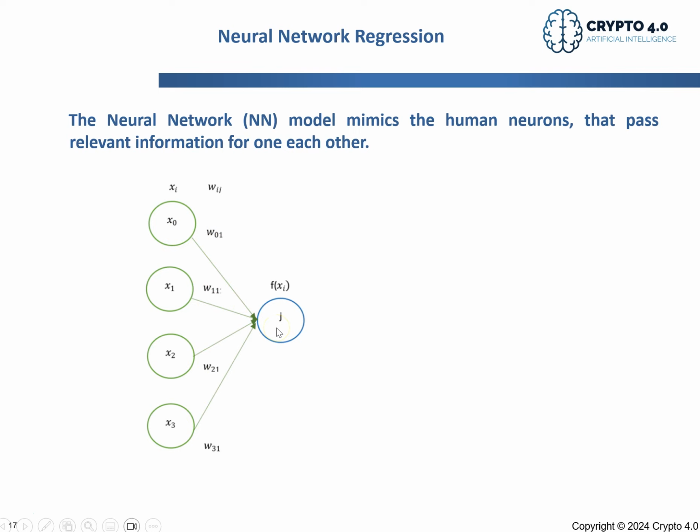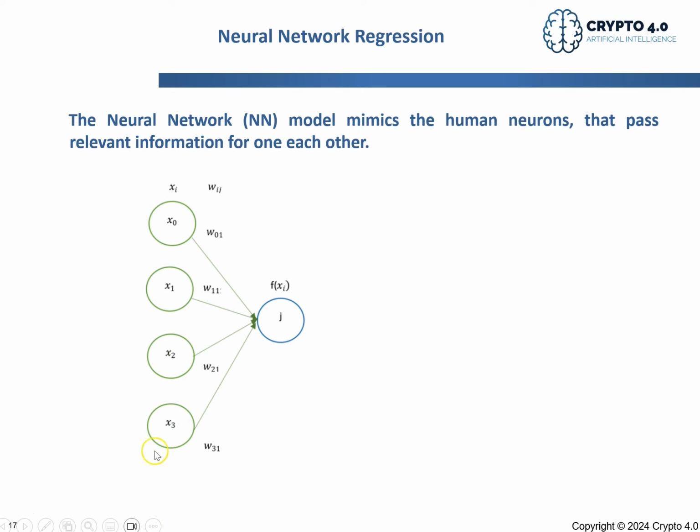So here I give a very simple example. We have our f(x), which is the price of, let's say, Bitcoin or another coin, and here we have our variables. These three variables, this is constant. We have the market cap, the volume of transaction, maybe the interest rates or the dollar, and so on.